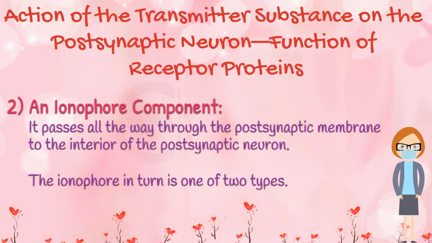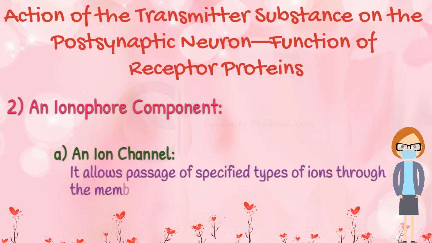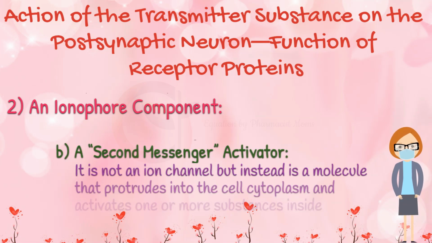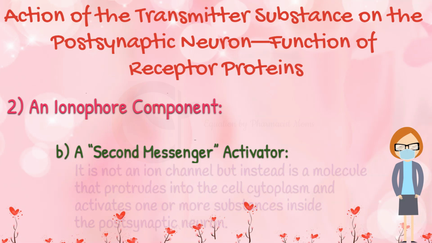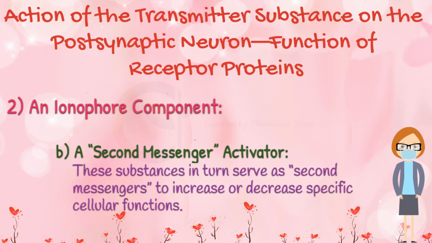the postsynaptic neuron. The ionophore in turn is one of two types. An ion channel, which allows passage of specified types of ions through the membrane, or a second messenger activator, which is not an ion channel but instead is a molecule that protrudes into the cell cytoplasm and activates one or more substances inside the postsynaptic neuron. These substances in turn serve as second messengers to increase or decrease specific cellular functions. We will learn the ion channels and the second messenger activator in succession, in detail.